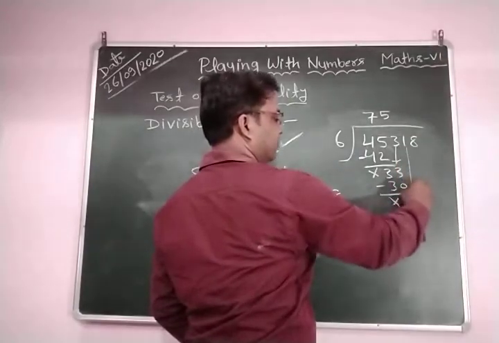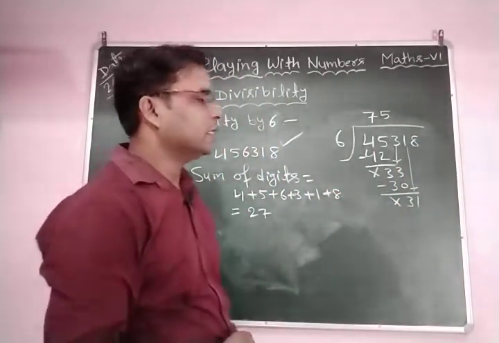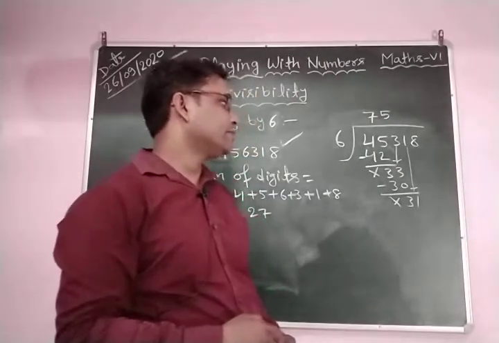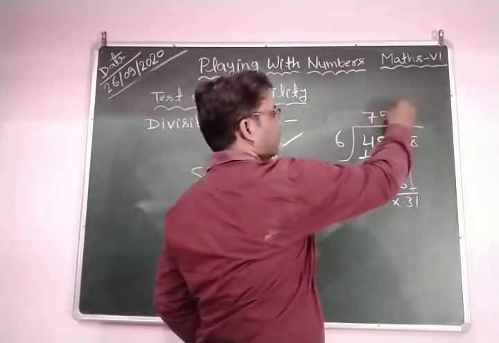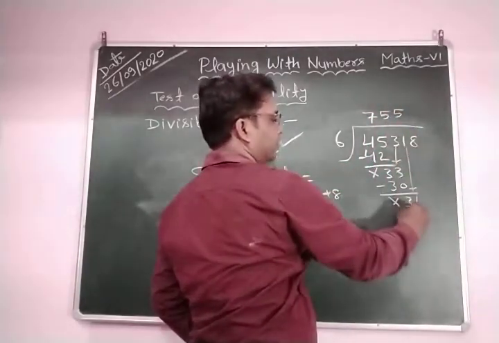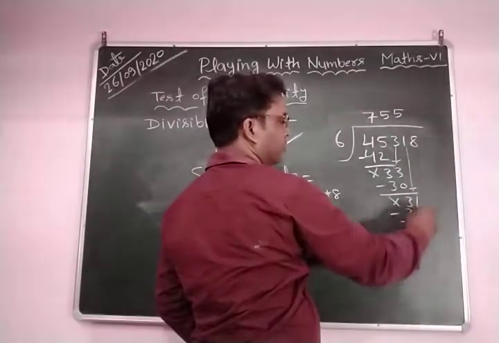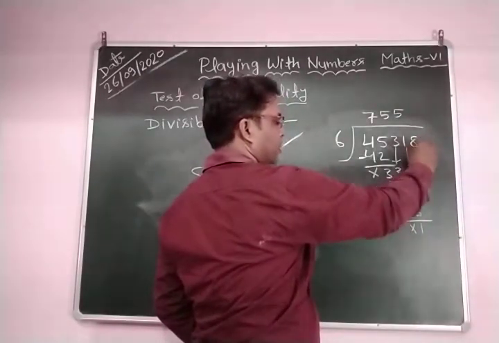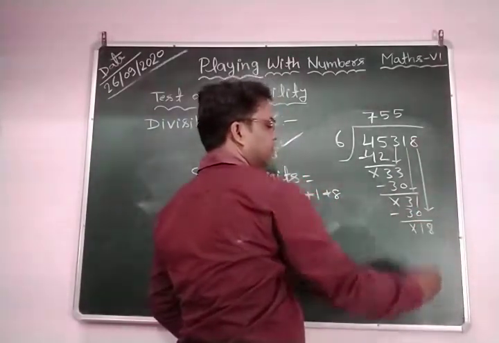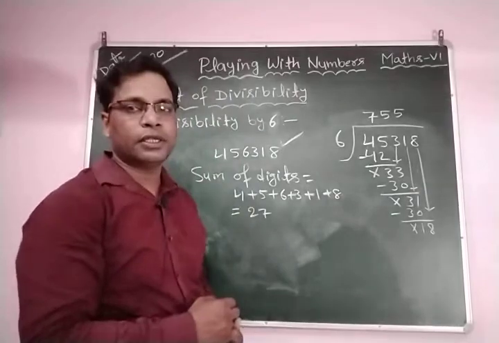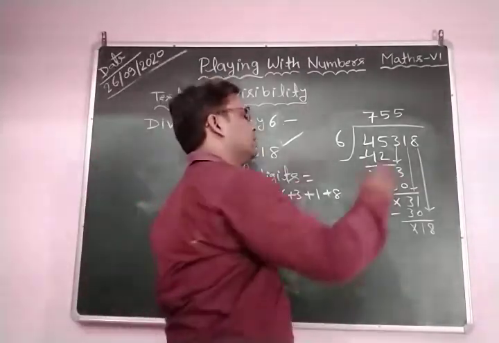Now bring down this one and this is remainder 3, and now when you bring down 1, it will become 31. Okay. So 6 5's are 30, again you know very well, 6 5's are 30. 5 times. So this is equal to 30 and subtract this, you obtain your 1. This is 3 minus 3 is 0. Again, bring down 8 and this becomes 18. Our new dividend is 18. Okay, so 6 3's are 18.